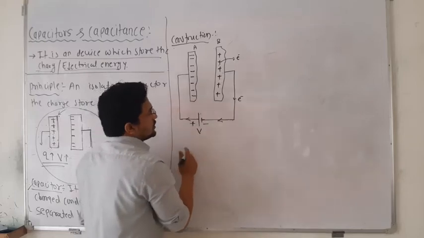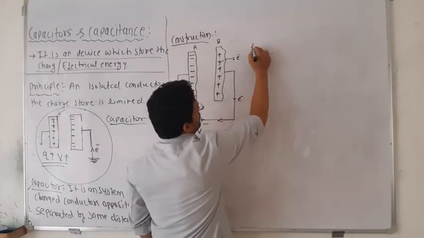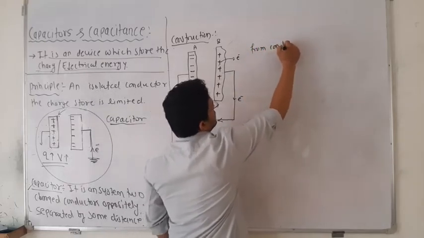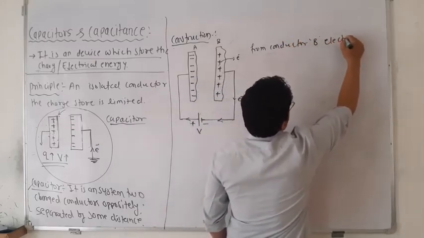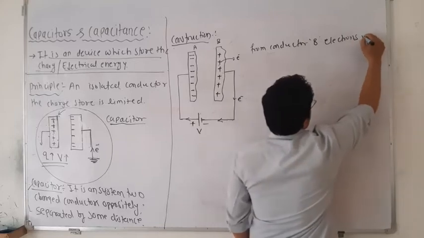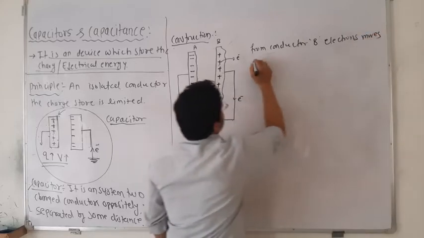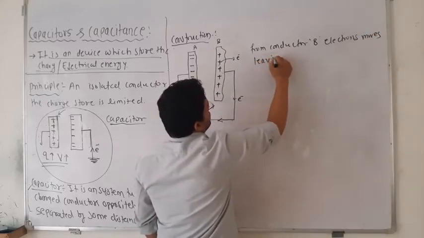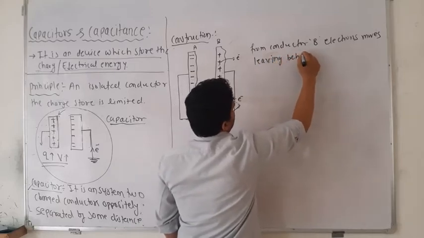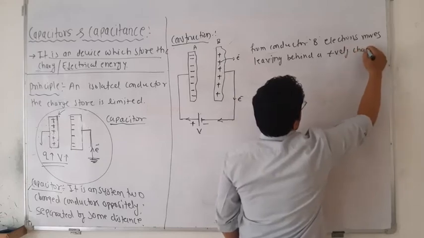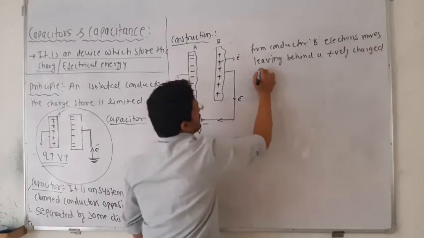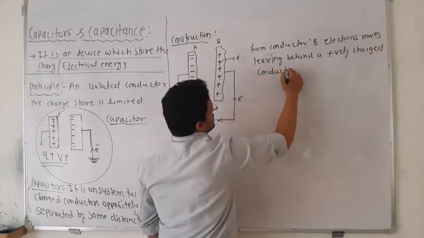Now what will happen: from conductor B, electrons move, leaving behind a positively charged conductor.